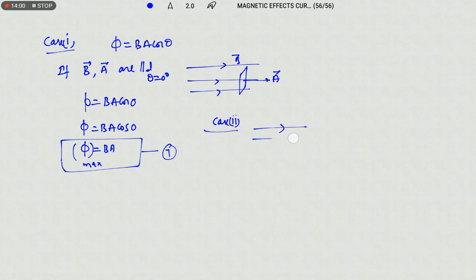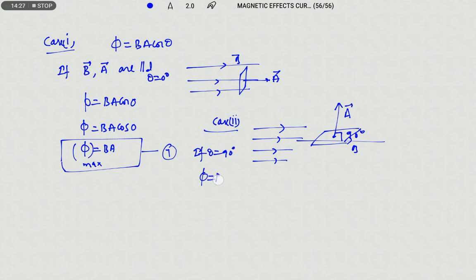This is the direction of the field vector. Now I am placing the area like this. This is my area in this case. Now the area vector will be perpendicular to its direction. So B and A are at 90 degrees. So if theta equals 90 degrees, what will be the flux? Flux equals BA cos 90. The cos 90 value is 0, therefore the flux will be minimum.